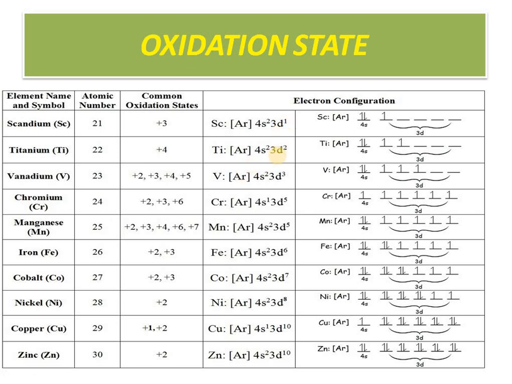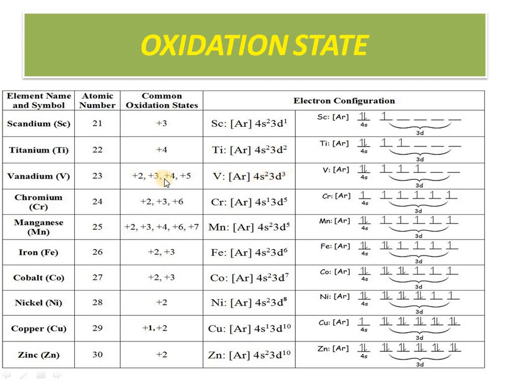Similarly, in titanium, I can remove the 4s2 electrons and 2 electrons from 3d, resulting in an oxidation state of +4. Now in the case of vanadium, we can remove 2 electrons from 4s, that is +2 oxidation state. If I am removing 2 electrons from here and 1 from here, the oxidation state is +3, and if I am removing 2, it will be +4, and with 3, it will be +5.